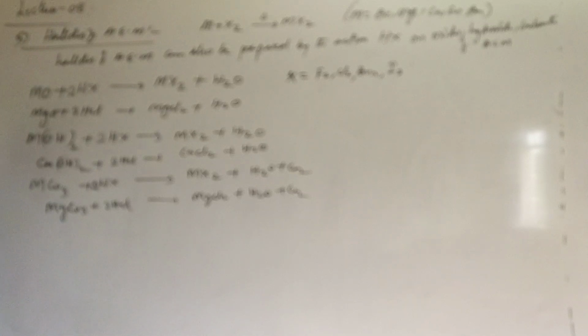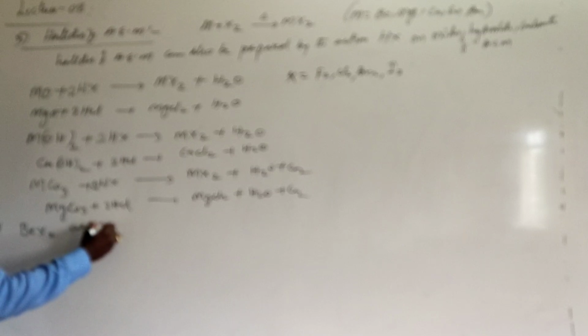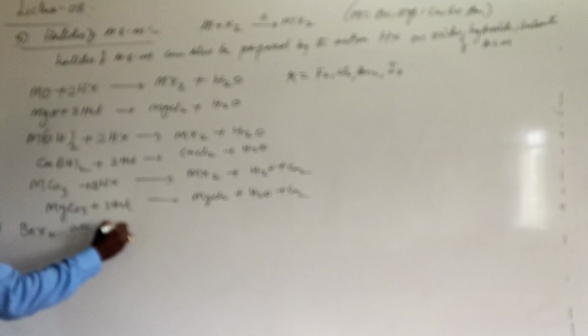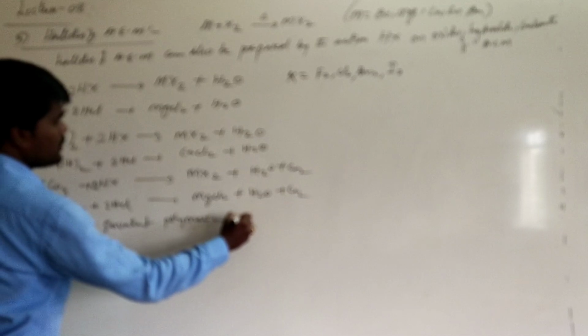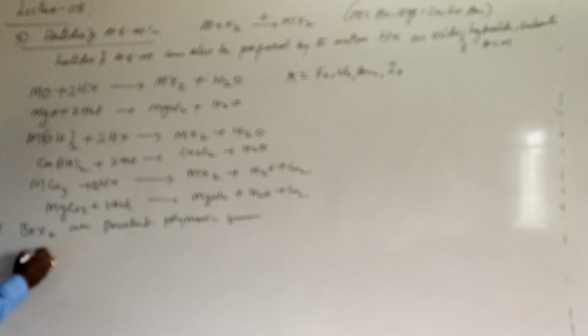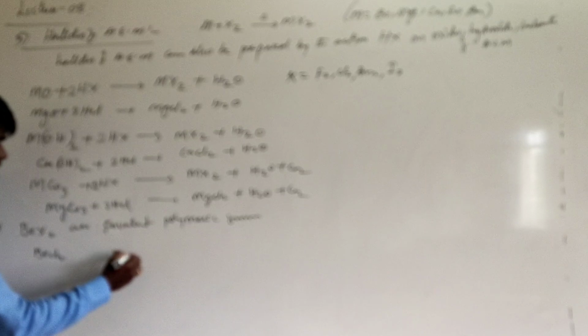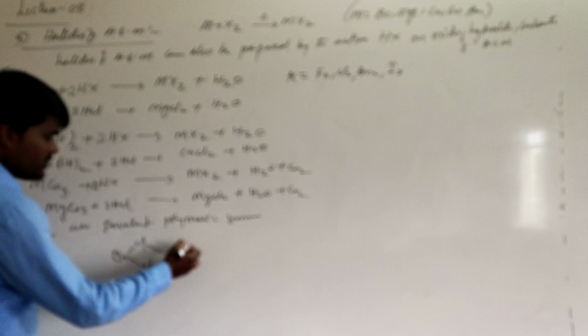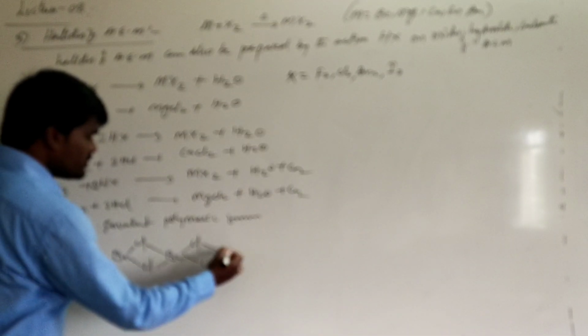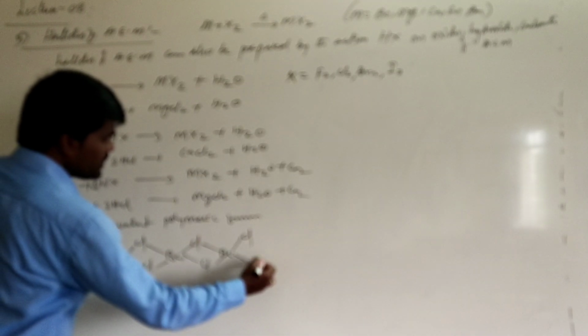Now, an important thing if you are talking about the properties of halides: generally, beryllium halides are polymeric covalent in nature. They exist in covalent polymeric form. For example, if we are talking about BeCl2, the structure of BeCl2 will be in this form. Similar to hydrides, because they are also electron deficient, they exist in the form of polymers. They form such type of polymeric chain.